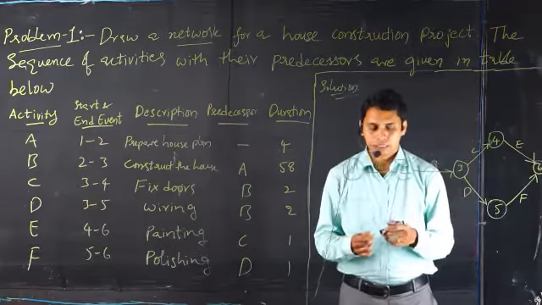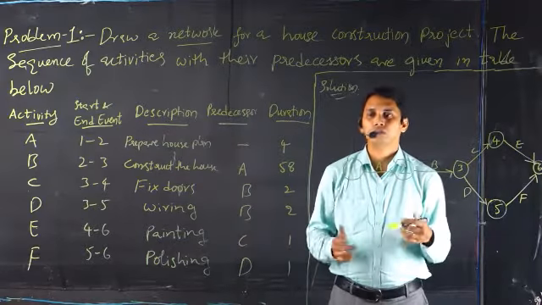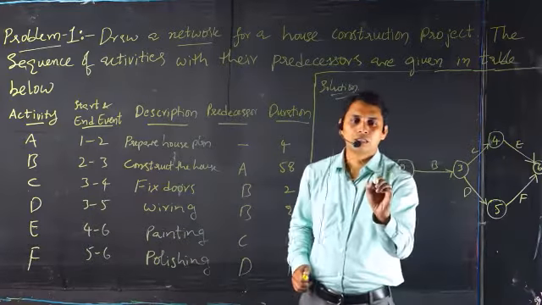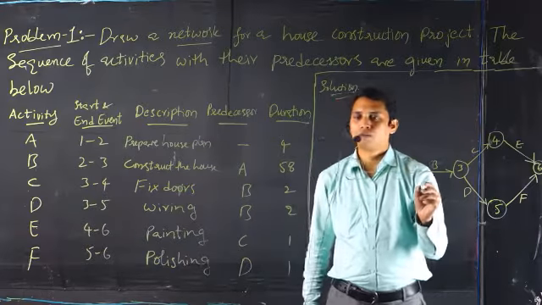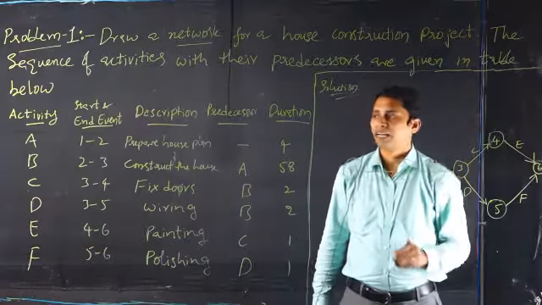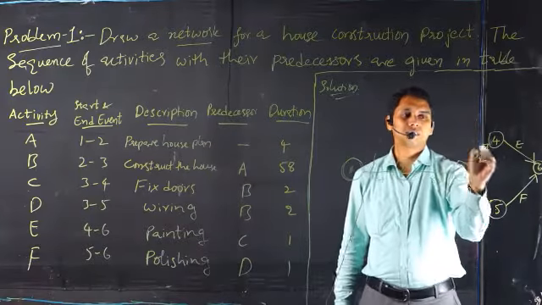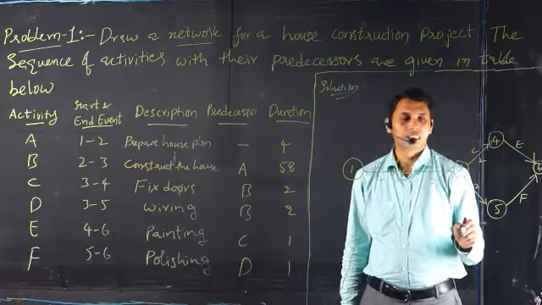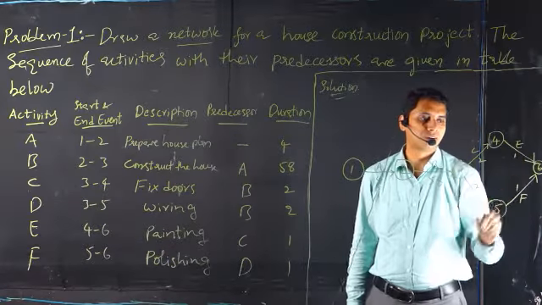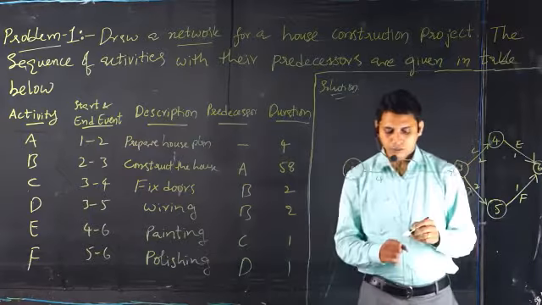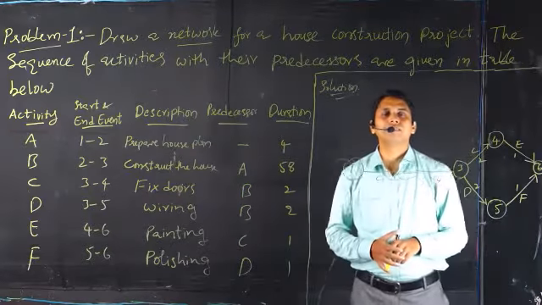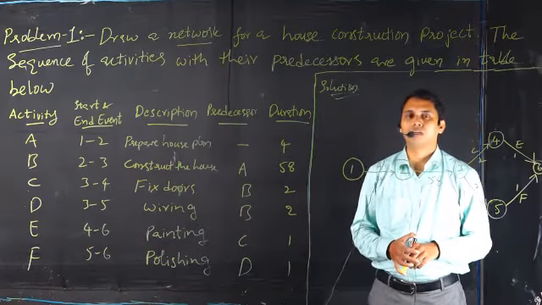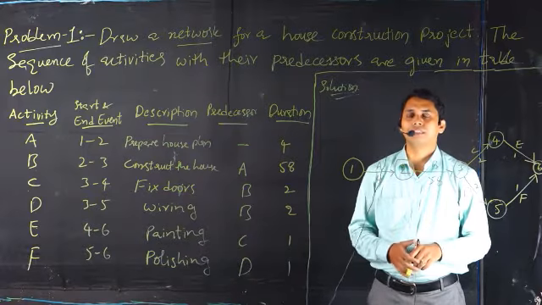Then we can give the duration numbers as well. For activity A, what is the duration? 4 days. And for B, construction of house, how many days? 58 days. And for C, 2 days. For D, 2 days. And for E, 1 day. And for F, also 1 day. So that's how the network diagram is drawn for one particular project. I hope you understand how to draw a network diagram for any given project like this.